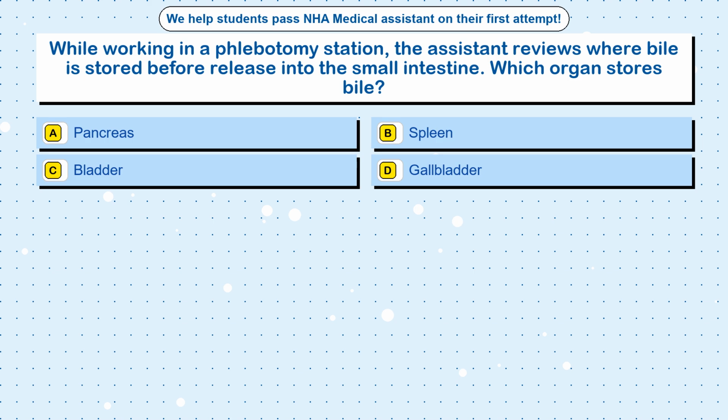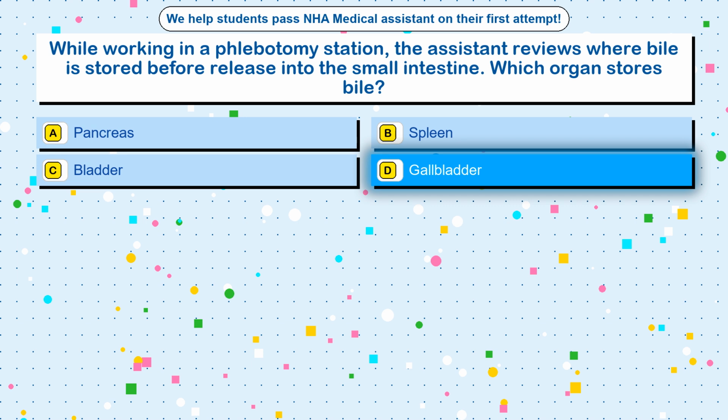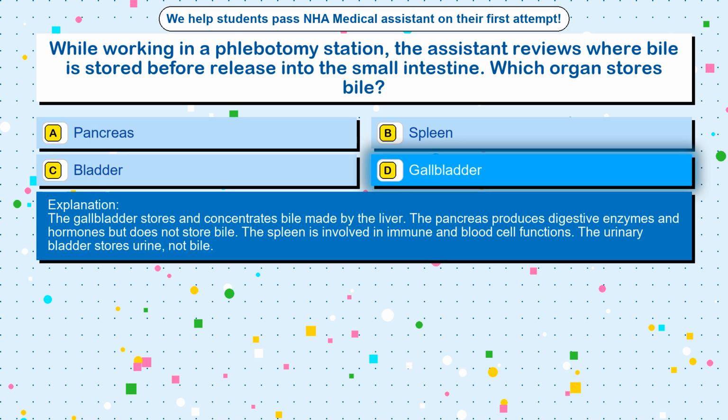Which organ stores bile? Option A, pancreas. Option B, spleen. Option C, bladder. Option D, gallbladder. The correct answer is option D, gallbladder. The gallbladder stores and concentrates bile made by the liver.